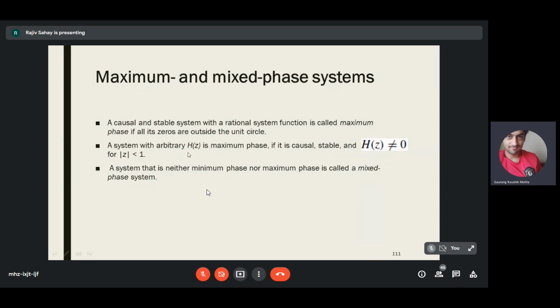A system with an arbitrary H of z is maximum phase if it is causal, stable, and H of z is not equal to 0 for mod z less than 1. That means it has no zero inside the unit circle. Mod z less than 1 is inside the unit circle. H of z is not equal to 0 there. That means there is no zero inside the unit circle. All zeros are placed outside the unit circle. This is another way to write the definition of a maximum phase system. And if the system has some zeros inside the unit circle and some zeros outside, then it is called a mixed phase system.